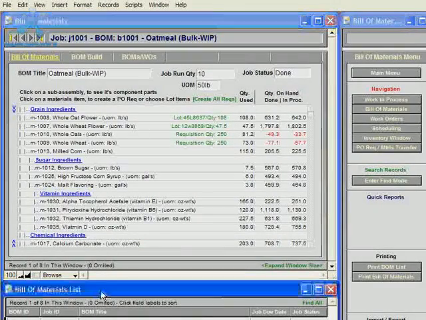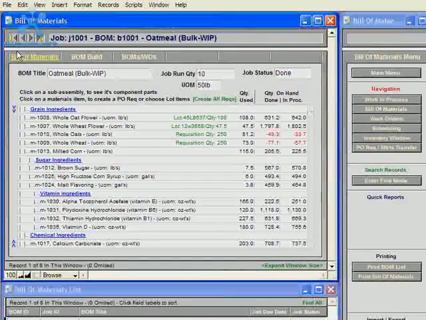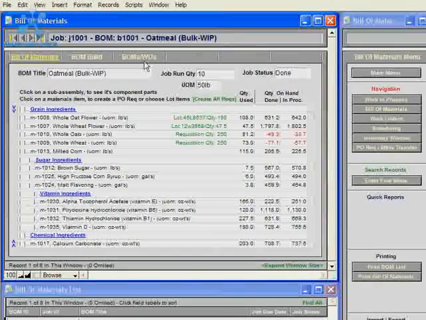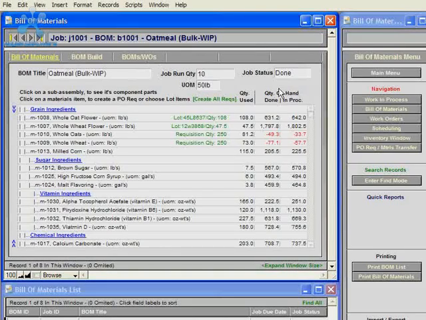The list view changes down in the bottom of the screen for a Bill of Materials list, and the form view changes with tabbed interfaces just specific to that area of the system. So for instance, now I'm in the Bill of Materials, and you can see the tabbed interfaces for Bill of Materials, BOM Build, and BOMs and Work Orders.